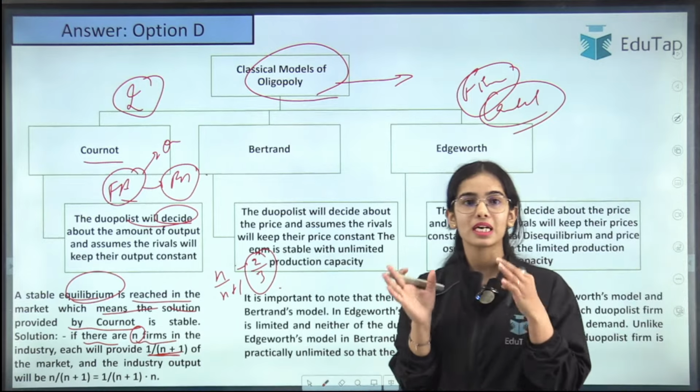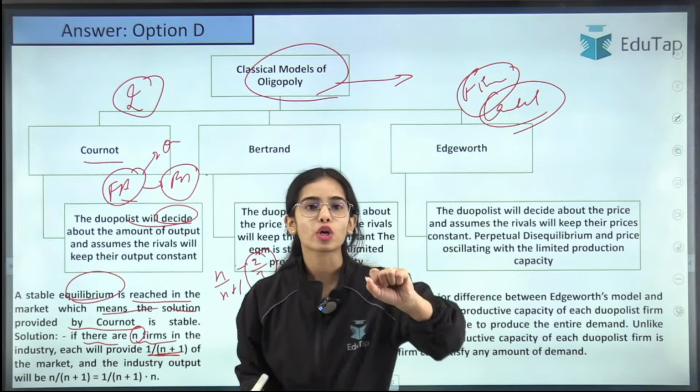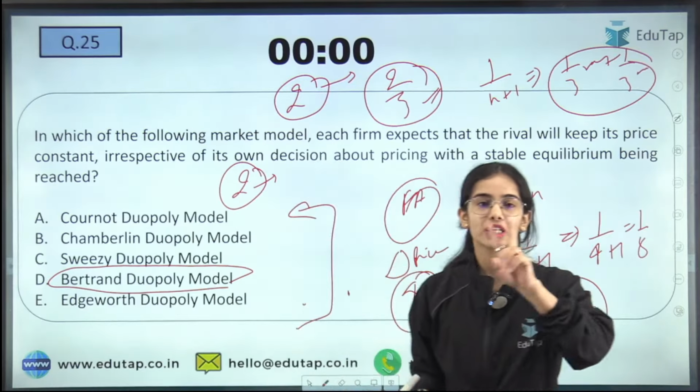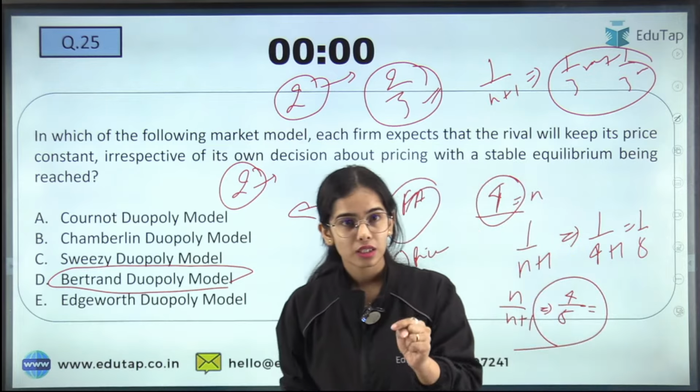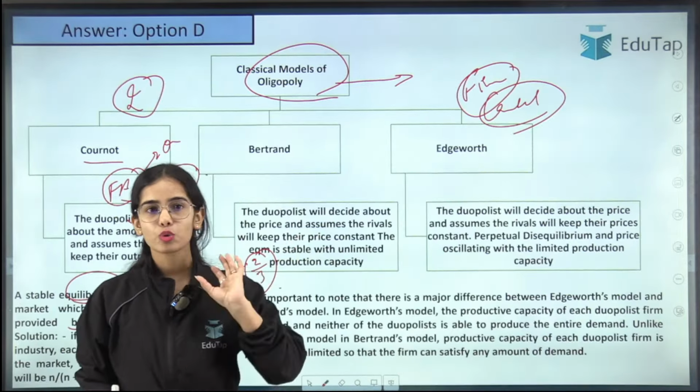So the Cournot model assumption is that if I am changing my output, I believe that you will not change your output. Stable equilibrium is achieved where, if there are two firms, they are each producing 1/3 of the output, and in total in the market, 2/3 of the output is being produced. I have shown you the equation.